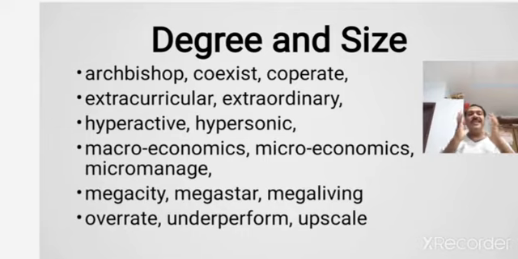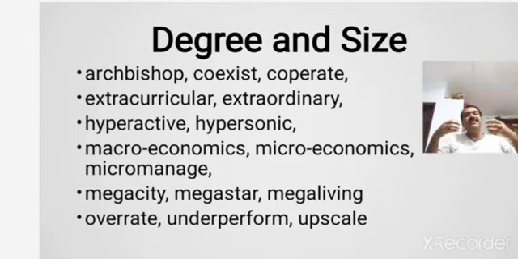And coexist, exist and coexist. So by adding co, for example, cooperation, you are adding co to the existing words, exist and operation, to form new words which indicate some kind of degree.